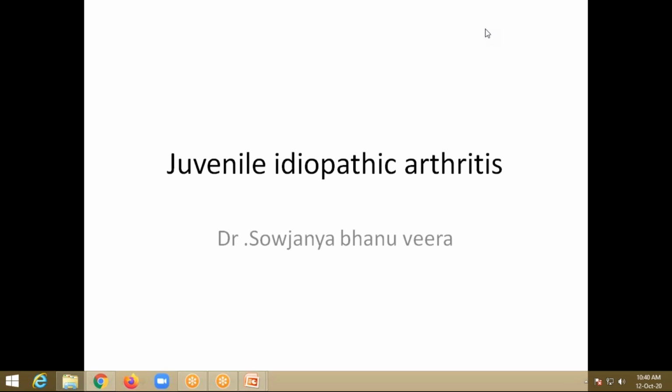Previously these were missed entities. Nowadays this is not that uncommon. This is a common entity, and it is the most common rheumatic disease in children. Other rheumatological disorders are SLE, juvenile dermatomyositis, polymyositis. But out of all these, juvenile idiopathic arthritis is the most common rheumatic disease in children. It is also one of the more common chronic illnesses in children. This is not an acute entity. It persists for months.